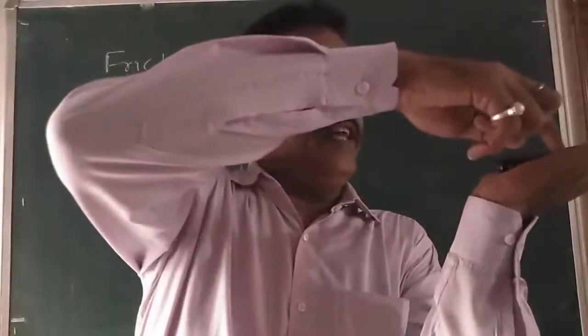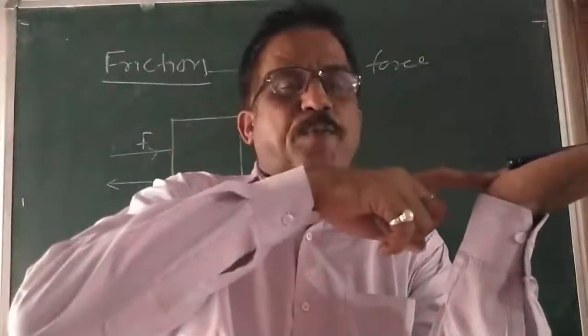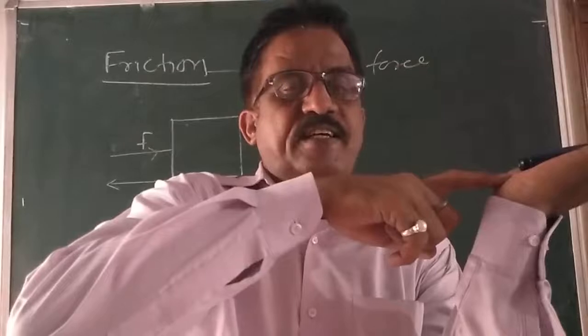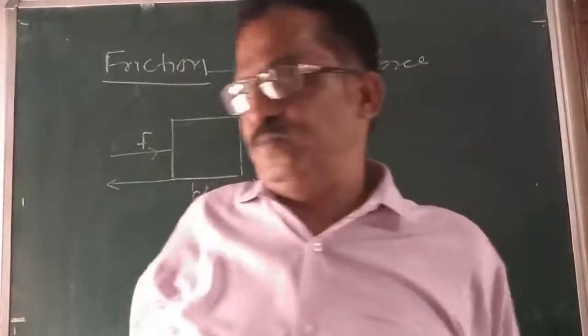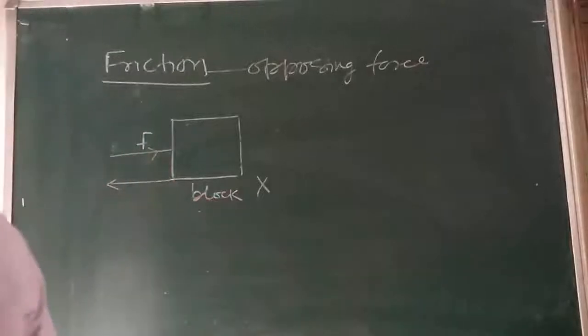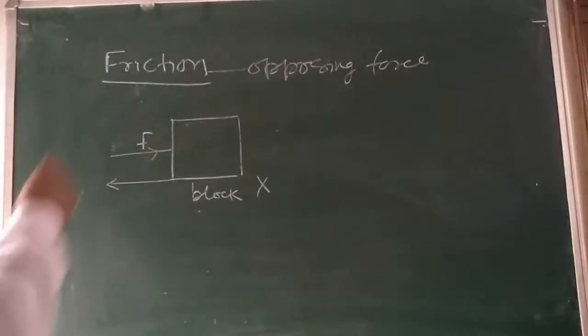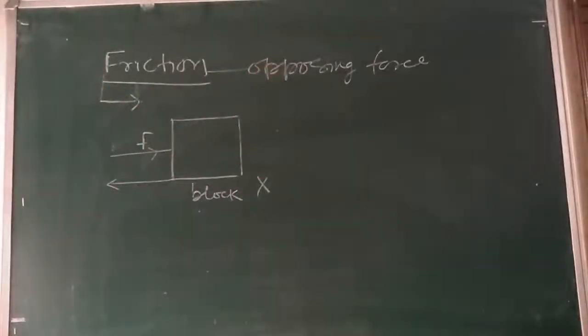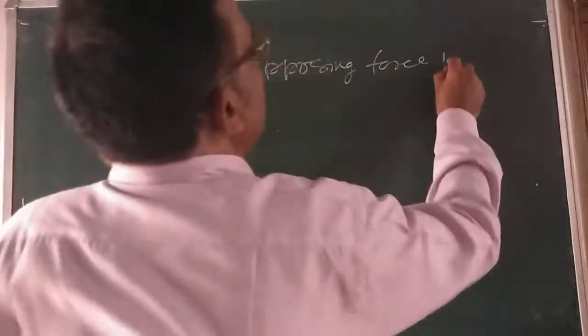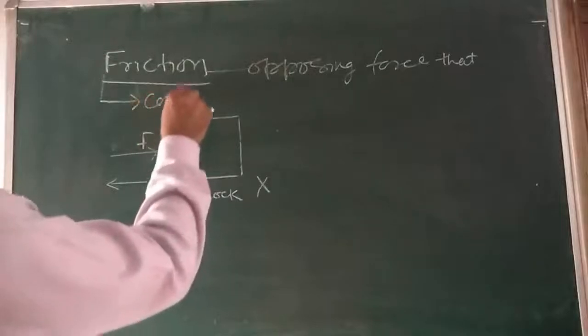That is because of the opposing force due to the surface. Friction is an opposing force that comes into play.